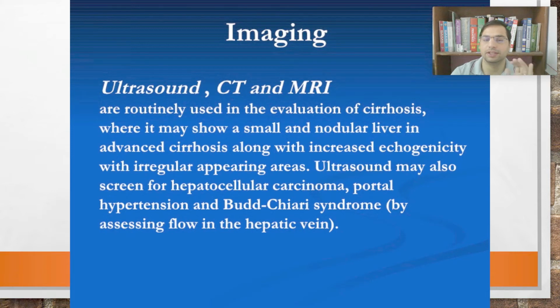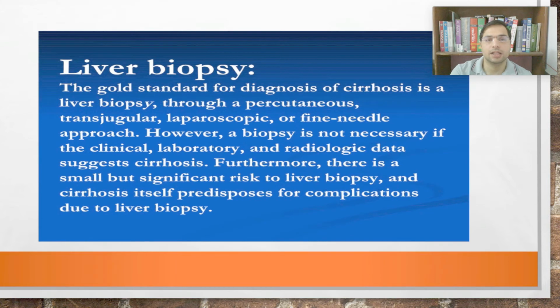Ultrasonography or CT scans or MRIs, they show the architecture of the liver, and by that we confirm that the liver has gone into liver cirrhosis. Very easy to diagnose. Liver biopsy, however, is the gold standard.